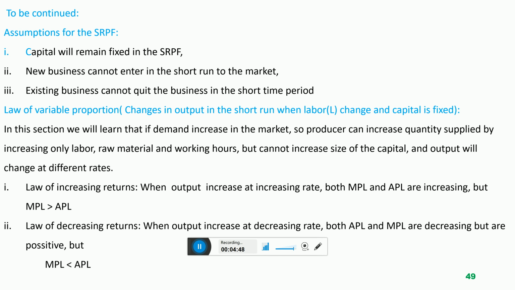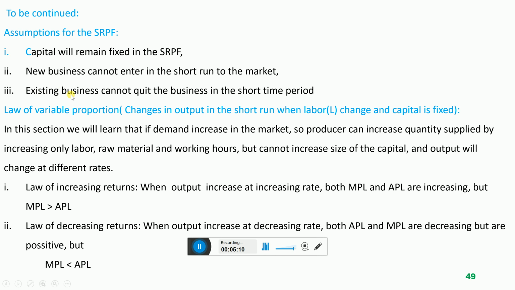To import machinery needs huge time. To purchase land needs huge time. To get the business license to start the business needs huge time. So in the short time period, new business cannot enter the market. This is another assumption for the short-run production function.